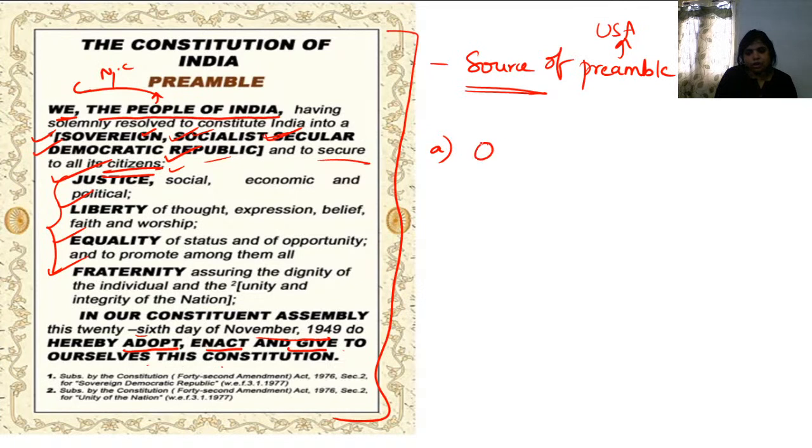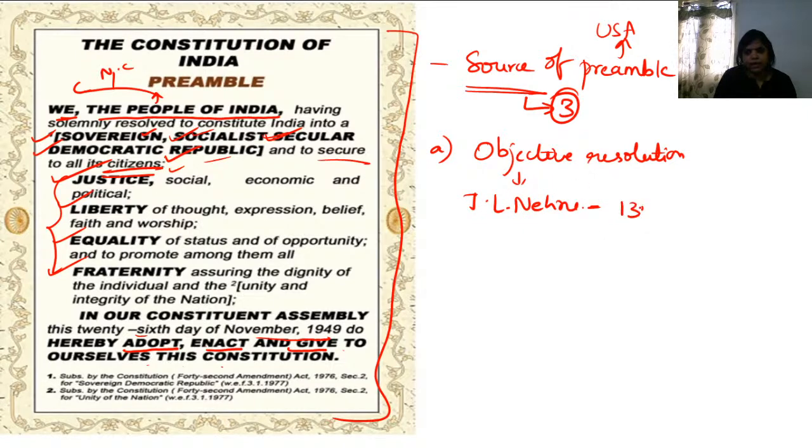The first one is the objective resolution. The objective resolution was proposed by Jawaharlal Nehru. Okay, and it was declared by Jawaharlal Nehru on 13th September 1946, and it was adopted in the Constituent Assembly on 22nd January 1947.